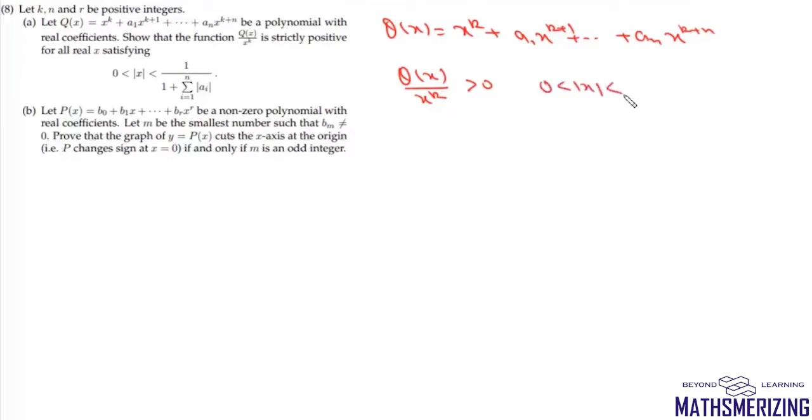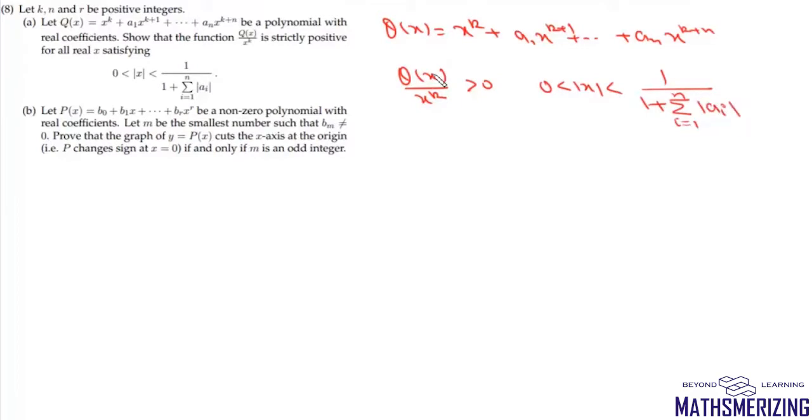Now question number 8 is, let Q(x) be a polynomial which is x to the power k plus a1 x to the power k plus 1 plus an x to the power k plus n. Now we need to show that this function, which is Q(x) upon x to the power k, is strictly positive when the value of mod x lies between 0 and 1 upon 1 plus summation i varies from 1 to n mod ai.